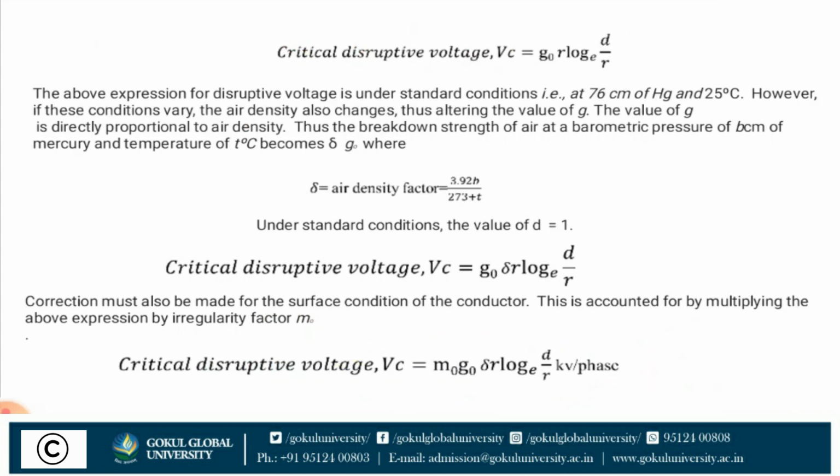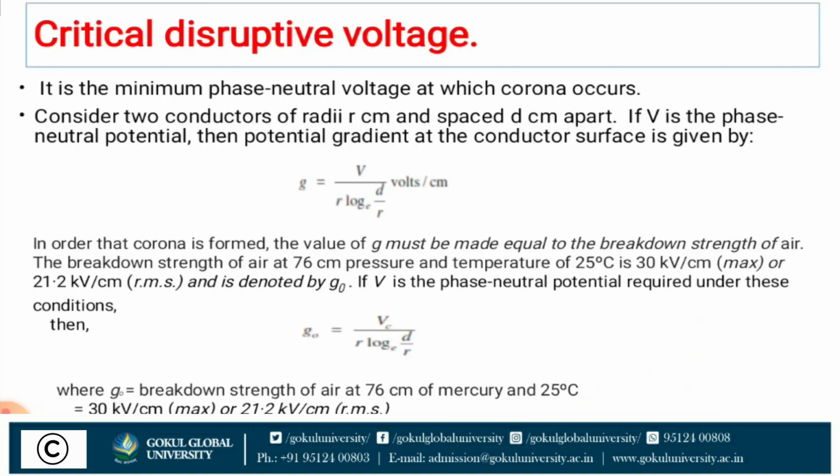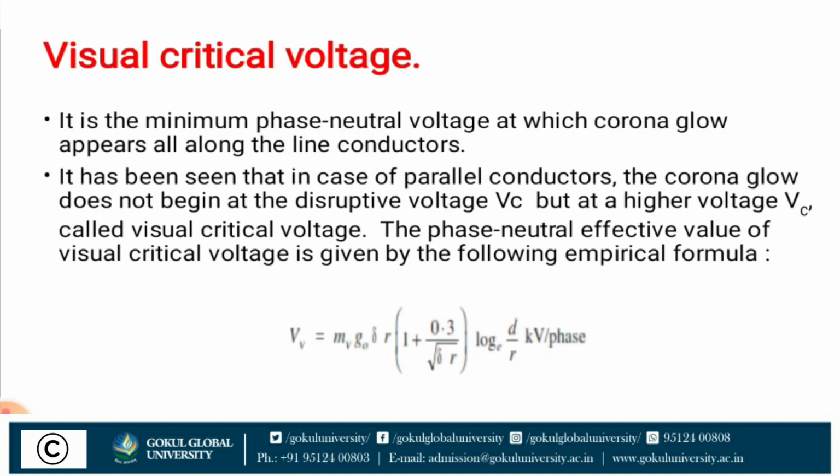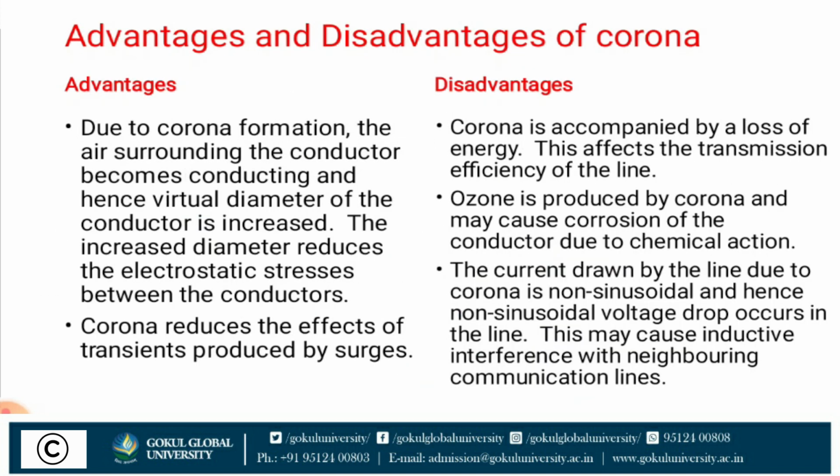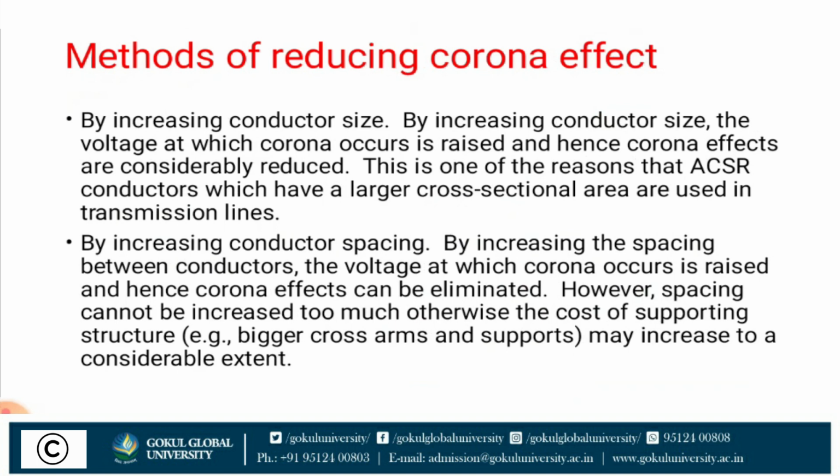If we increase the radius of the conductor, the value of critical disruptive voltage is high, which means corona takes place at a very high voltage. By increasing the conductor size, the voltage at which corona occurs rises and hence corona effects are considerably reduced. This is one of the reasons that aluminum conductor steel reinforced conductors, which have a larger cross-sectional area, are used in transmission lines.